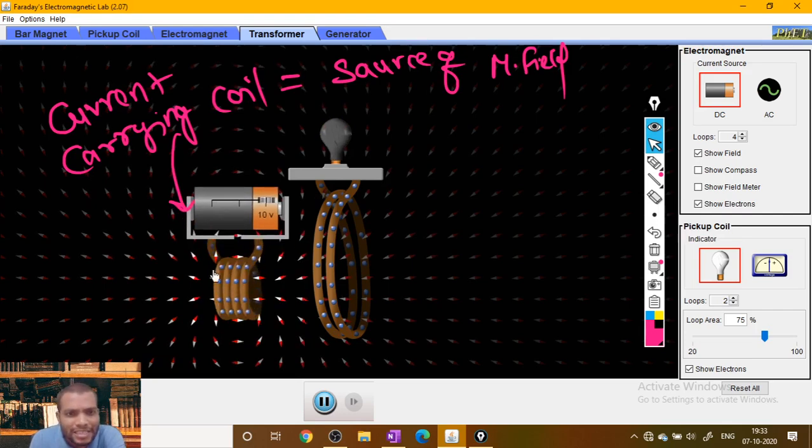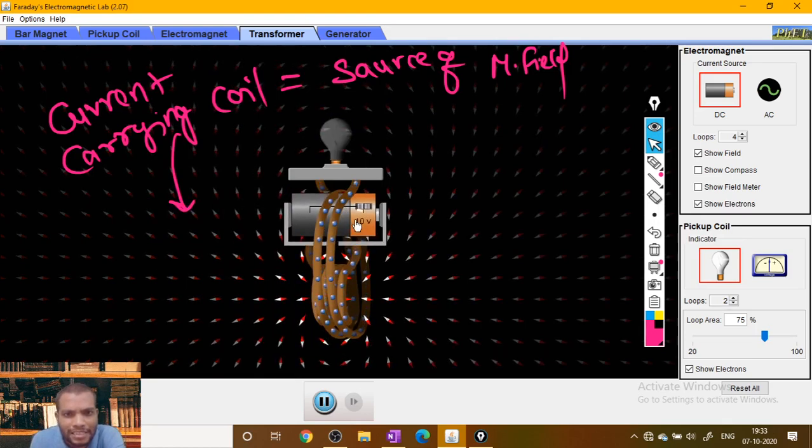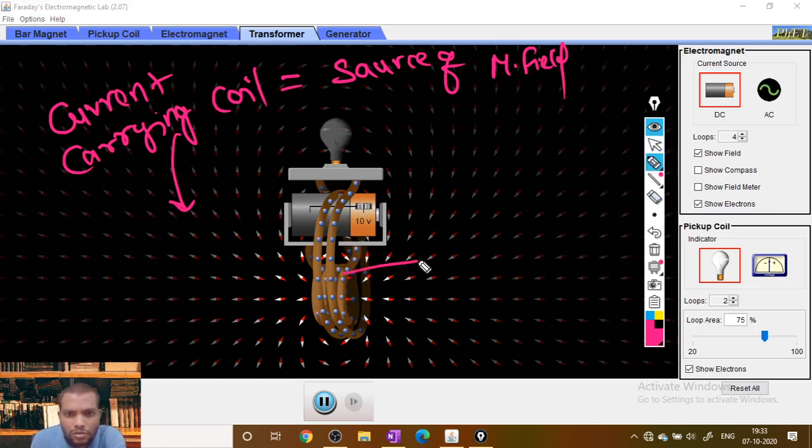Suppose you bring this current carrying coil very close, or you can keep it inside the another coil. Now you can call this the source coil. In the source coil the current is flowing. But why is the bulb not glowing here?